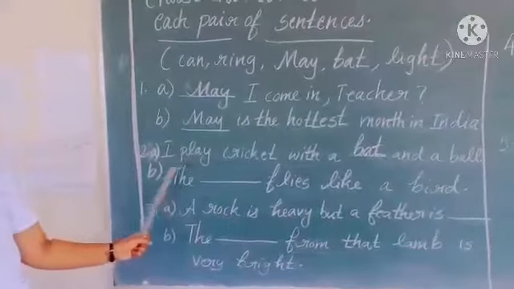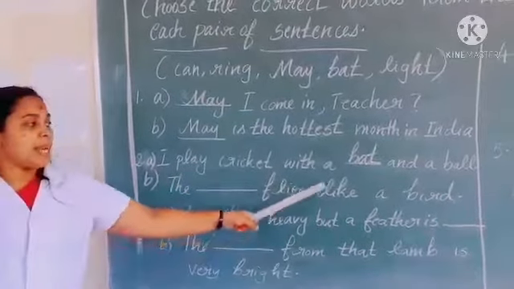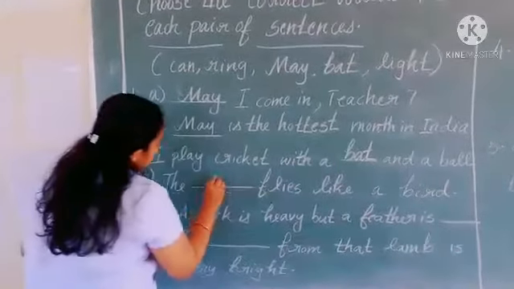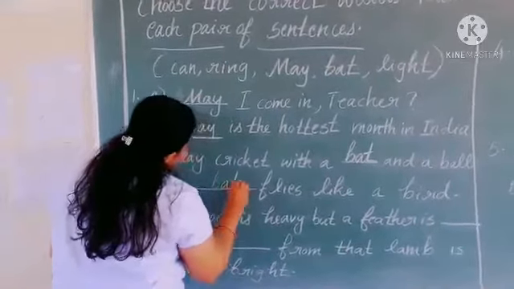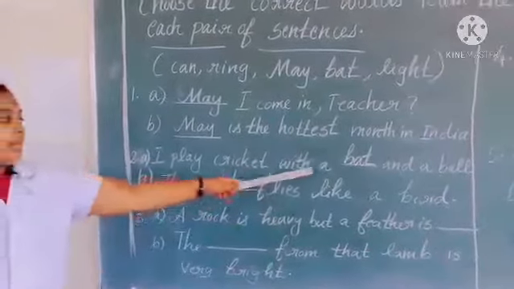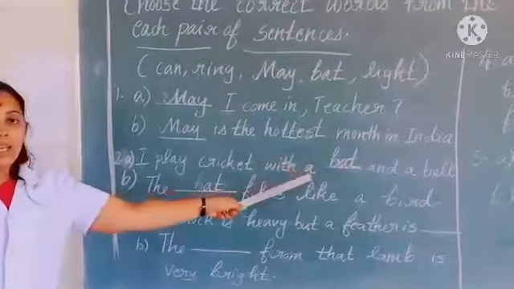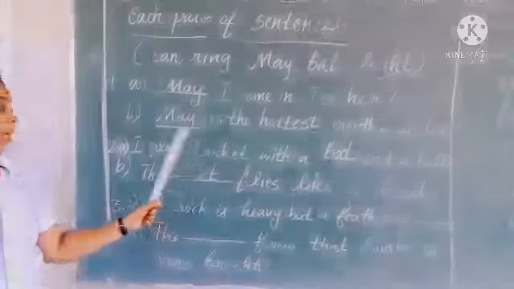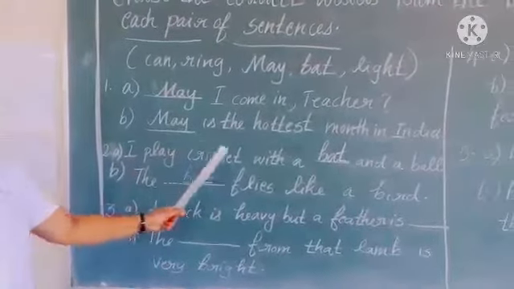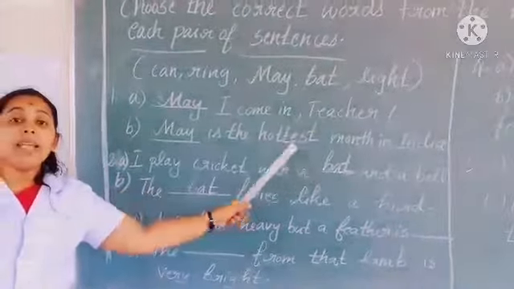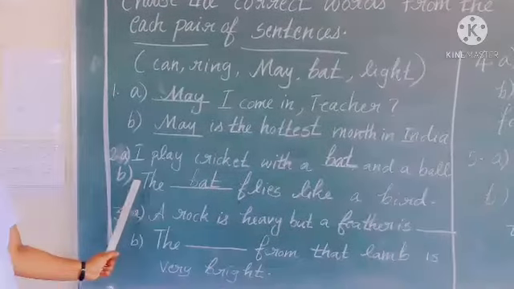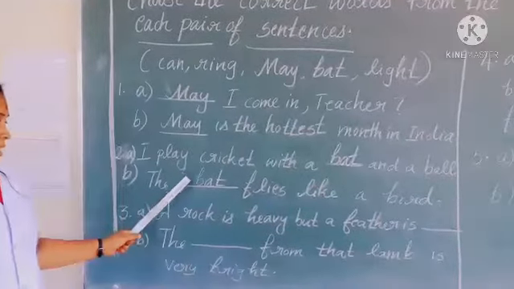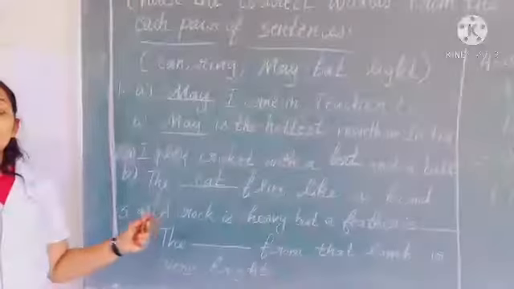Look at the second one. The dash flies like a bird. Yes, the bat flies like a bird. The bat. Here you can see they have same spelling, B-A-T, and same pronunciation, but they have different meanings. In the first sentence, I play cricket with a bat. Here bat means a thief. And in the second sentence, the bat flies like a bird. In the second sentence, the bat means a bird.